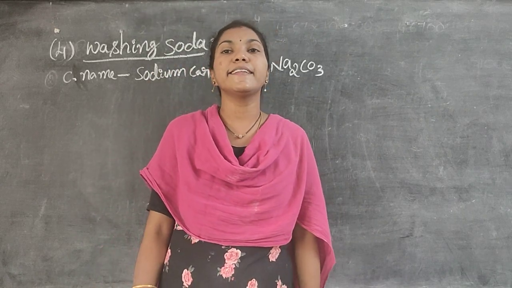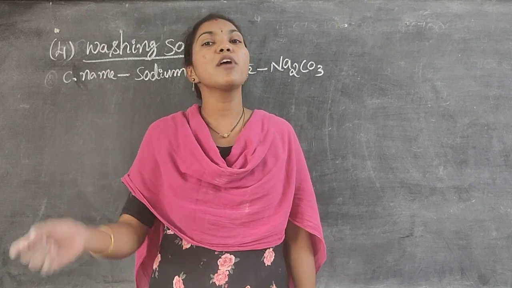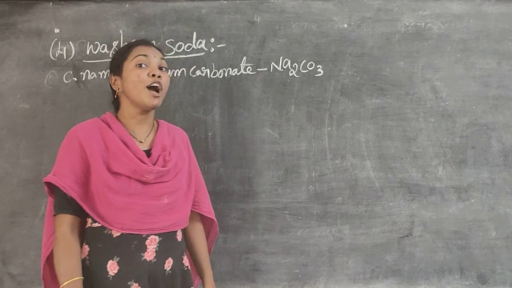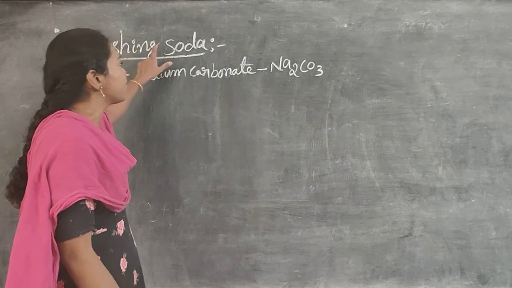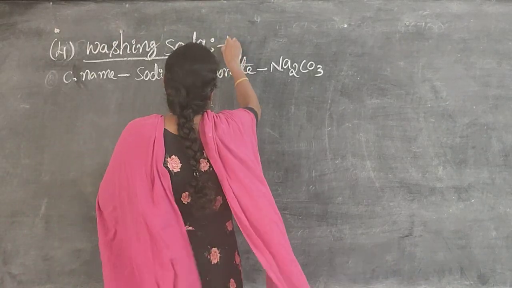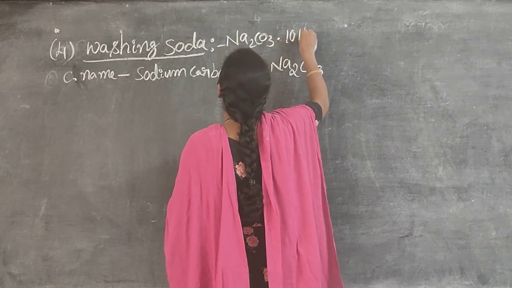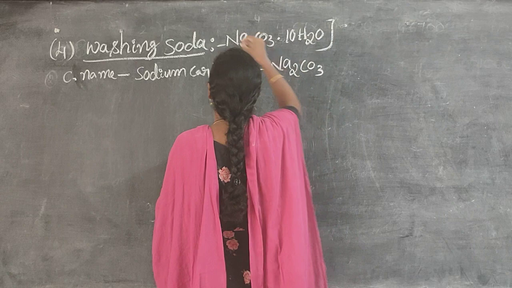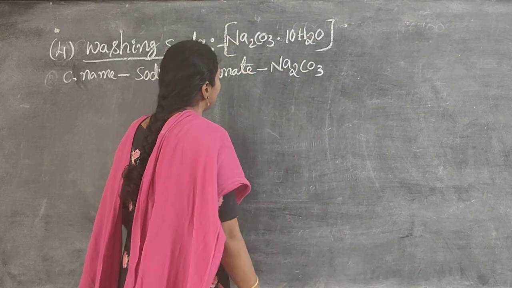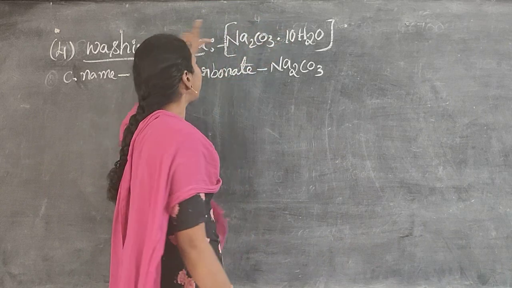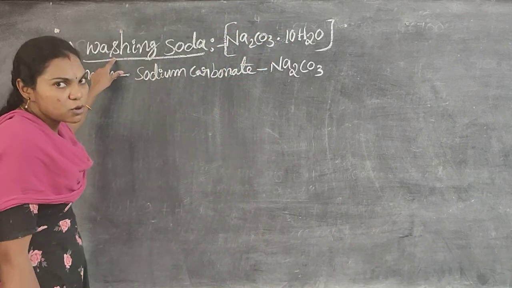Washing soda contains 10 water molecules along with the sodium carbonate. Do you understand? Na2CO3·10H2O is the exact formula for washing soda, meaning 10 water molecules are present in the compound. Na2CO3 is sodium carbonate, but along with 10 water molecules we call it washing soda.